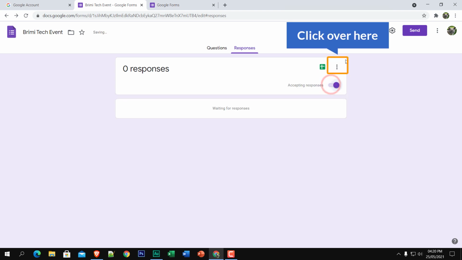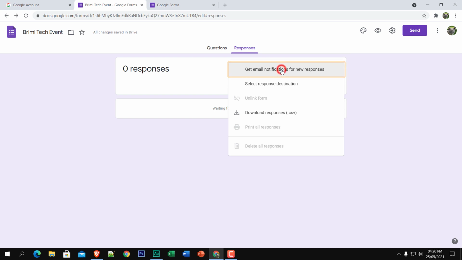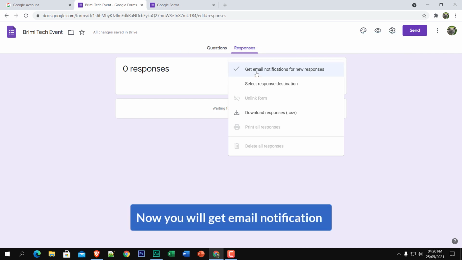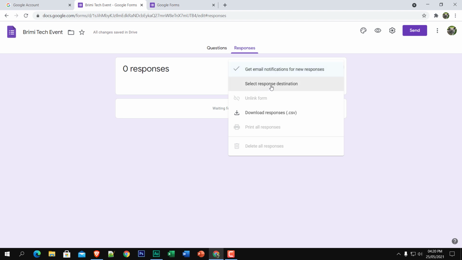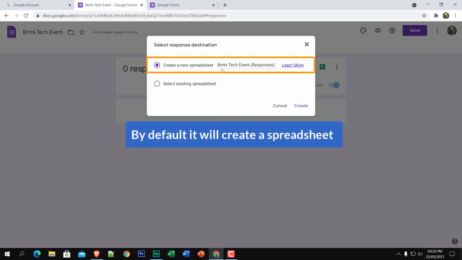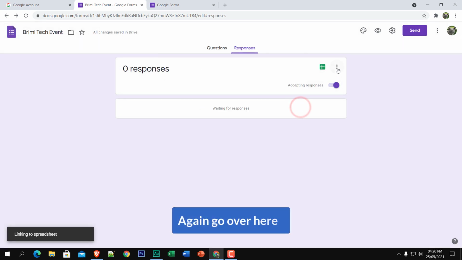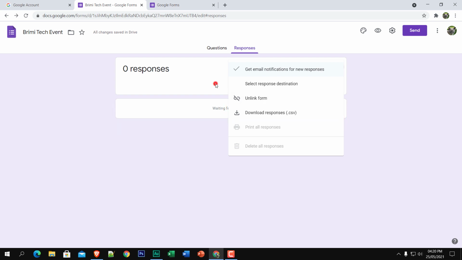Okay, just click over here, and here you can see get notification for each response. Just click on it, and here you can see this option is selected. Now you will get an email notification each time any visitor or user puts in their data and submits successfully. And select response destination. By default it will create a spreadsheet, or you can use any existing spreadsheet. Okay, just click create, again go over here, and you can download the responses also.